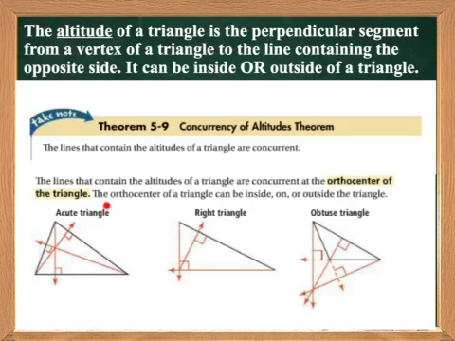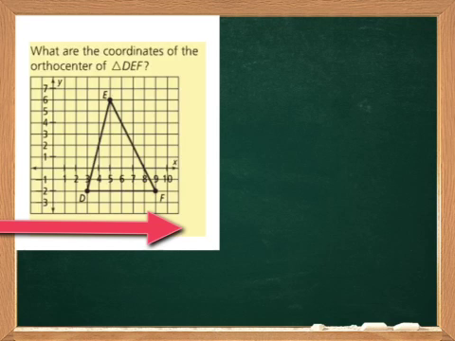In an acute triangle, you can see they're meeting inside. Notice that it goes from the vertex and it's perpendicular to the base. It's not a perpendicular bisector. It's an altitude because you're talking about the height of the triangle, just like what we use to find the area. In a right triangle, we can see that they're meeting on the triangle. And in an obtuse triangle, they're meeting outside of the triangle. But each time they're concurrent, that point of concurrency is called the orthocenter.